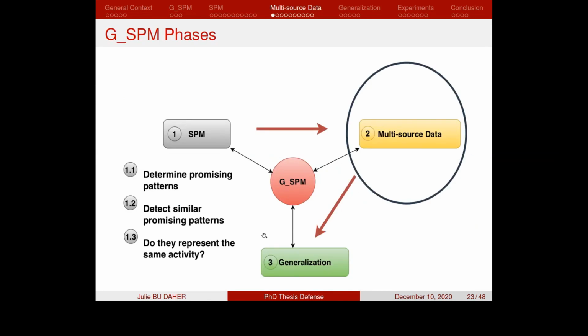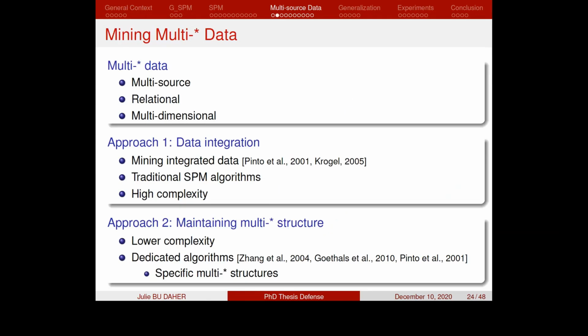The next phase of the GSPM algorithm is the multi-source data phase. We introduce a new term of data called multi-star data, which represents multi-source data, relational data, and multi-dimensional data. 2 main approaches were proposed in the literature in order to mine these multi-star data. The first approach is called the data integration approach, which integrates all the data together and performs a traditional sequential pattern mining process on these integrated data.